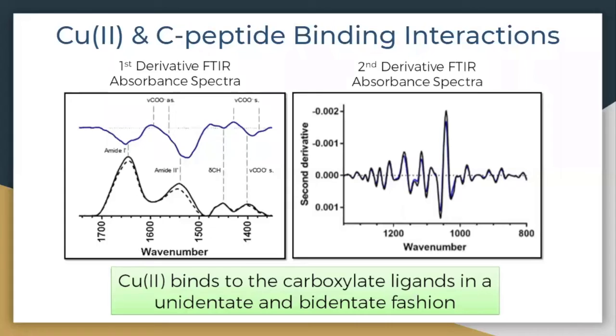The second derivatives are nearly identical, supporting the notion that copper-2 is not influencing the stretching and bending of hydrocarbon and serine. Confirming the binding of terminal amine proves difficult due to the bending and stretching frequencies of the solvent and amide bands covering up those of the terminal amine. UV-Vis data indicates that there is 1 nitrogen binding to copper, suggesting a 1 nitrogen and 3 oxygen coordination complex.